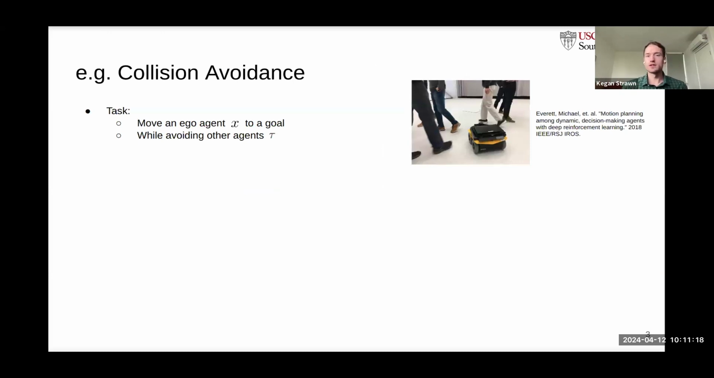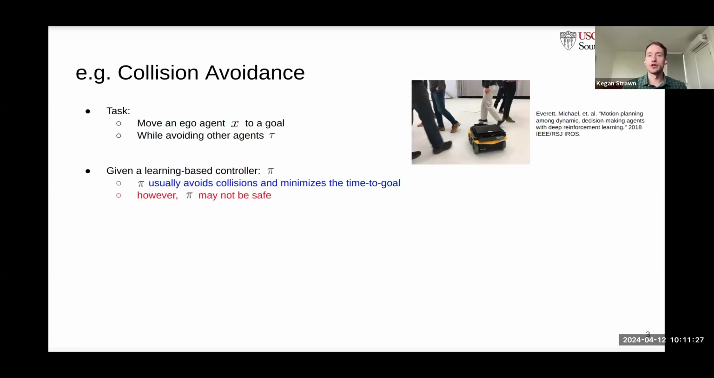In this paper, we focus on the task of controlling an ego agent X to a goal while avoiding the other agents and their trajectories tau. Learning-based controllers have been shown in recent work to perform well at this task. However, given one of these controllers, there's still uncertainty in whether it will collide with other agents.